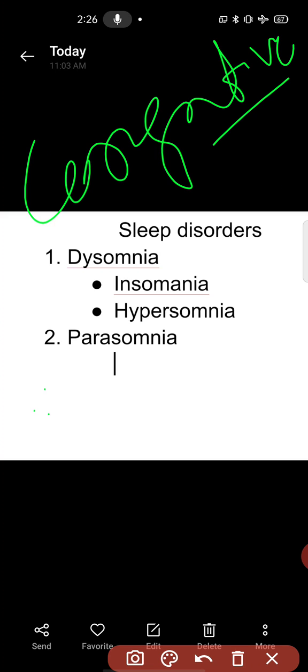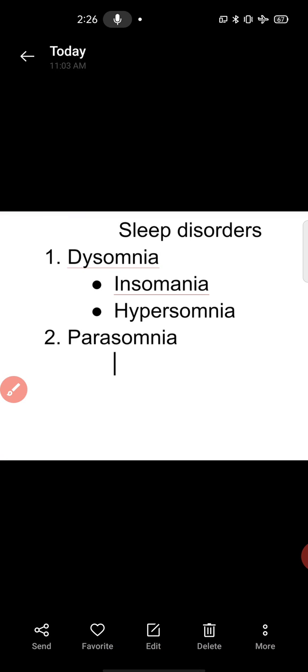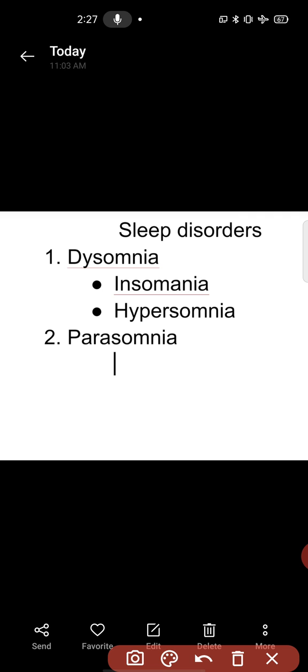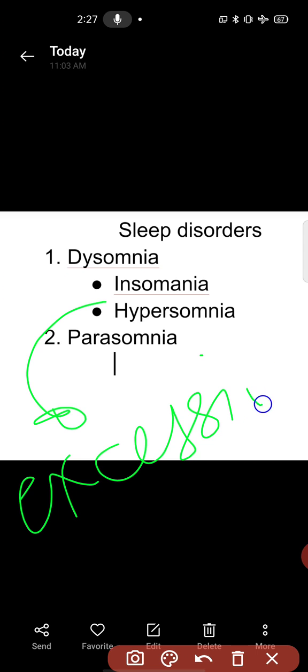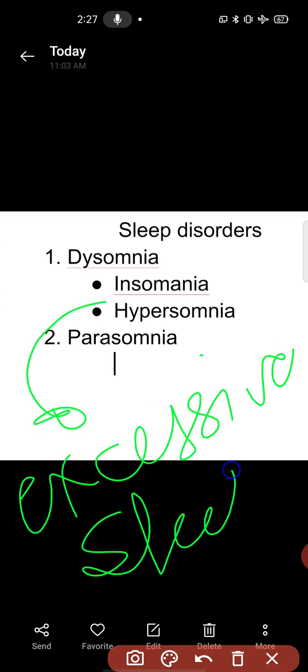नेक्स्ट इज हाइपरसोमनिया. What will happen with your sleep in the hypersomnia? You have excessive sleep even in the daytime. Hypersomnia means excessive sleep, even at the daytime also you have excessive sleep. There are so many causes behind it. और ऐसा नहीं है कि आप दिन में ही सोते हैं. यू हैव ए प्रोलॉन्ग्ड स्लीप एट नाइट आल्सो एंड आल्सो इन द डे टाइम. सो यू हैव द एक्सेसिव स्लीप, दैट इज कॉल्ड हाइपरसोमनिया.